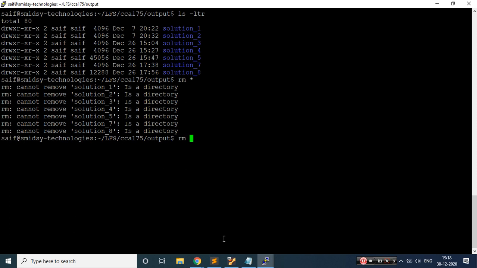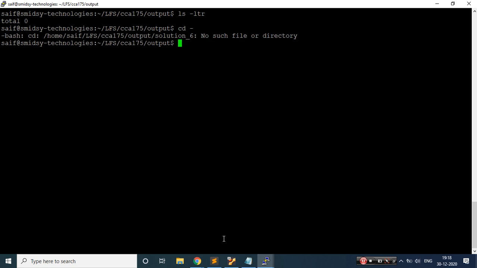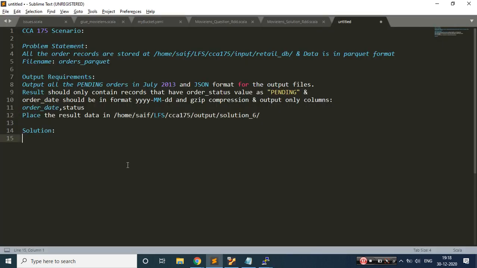Now if I do ls -ltr, I do not see any folders. So now I need to bring this over here. So cool, that's it. We understood what we need to do. Again, we need to understand the requirement, because these are scenario based questions, so we need to solve all this within a time period of 2 hours.